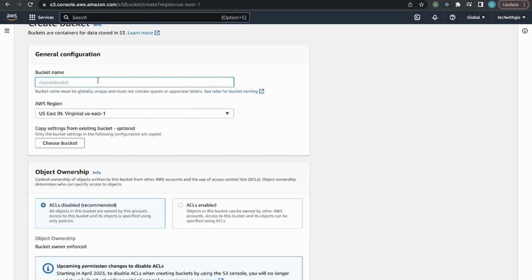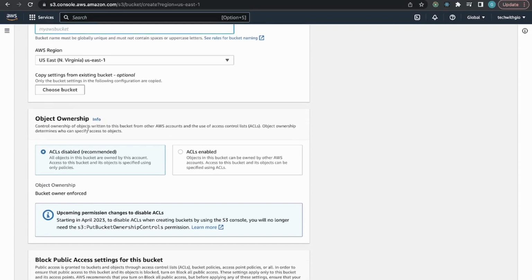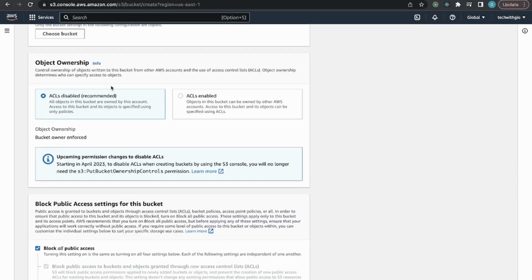It can't be some generic name like bucket, right? I'm pretty sure somebody has the name bucket. It's not gonna let you do that. But choose a very unique bucket name. Choose a region. If you want to enable ACLs, you can do that, but it's recommended to have ACLs disabled.